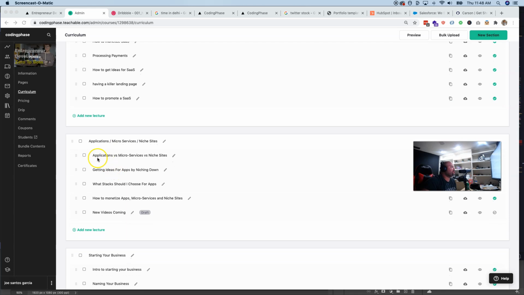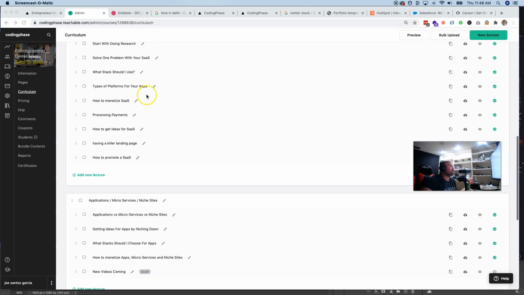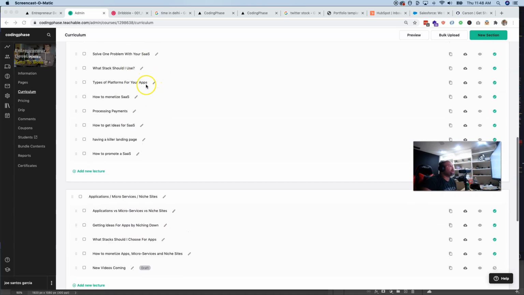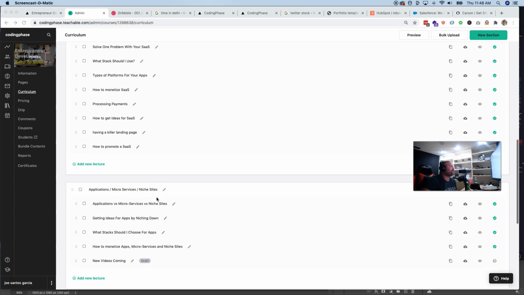Now, from there, we talk about applications versus microservices versus niche websites, getting ideas for apps by niching down. We talk about what stacks you should choose for apps, how to monetize your apps, microservices, and niche sites. Okay. And then from there, that's pretty much it. Because a lot of the stuff that we have inside of the software as a service, you can pretty much apply it to applications, microservices, and niche websites. All right.